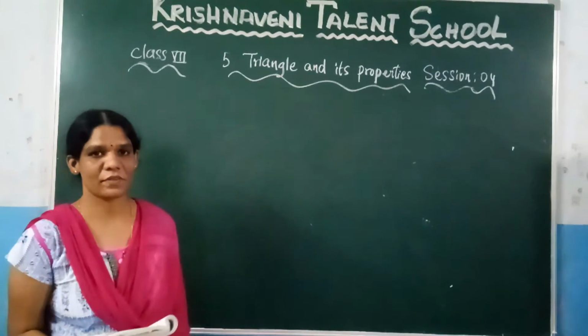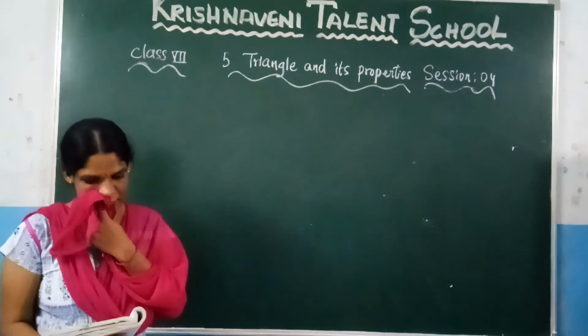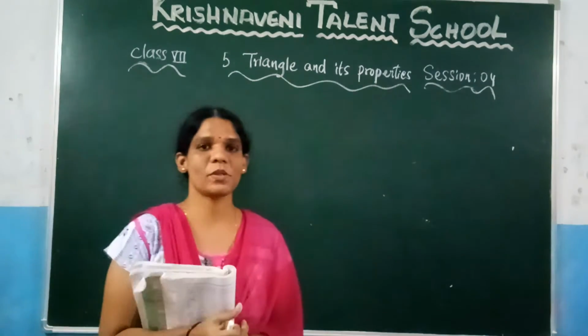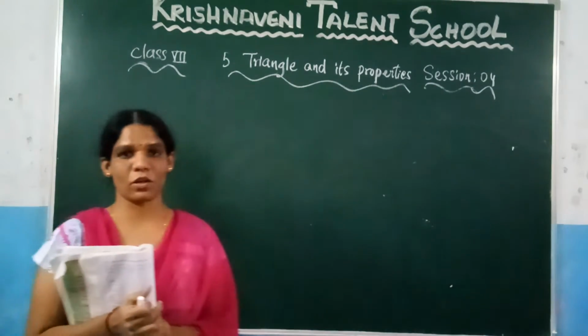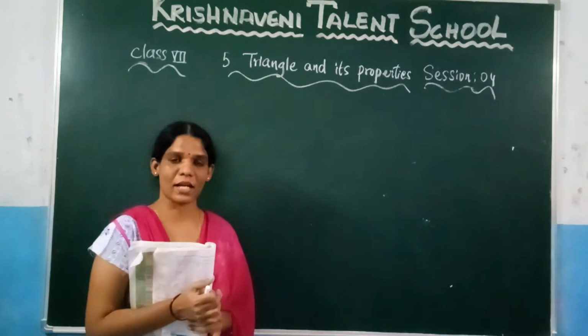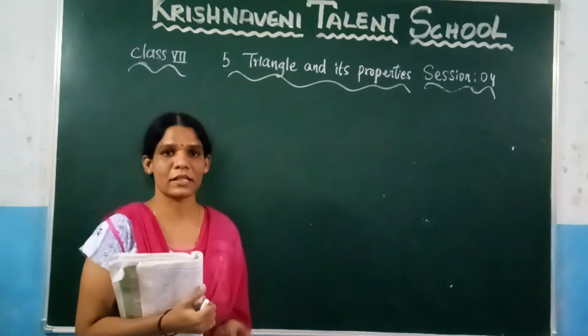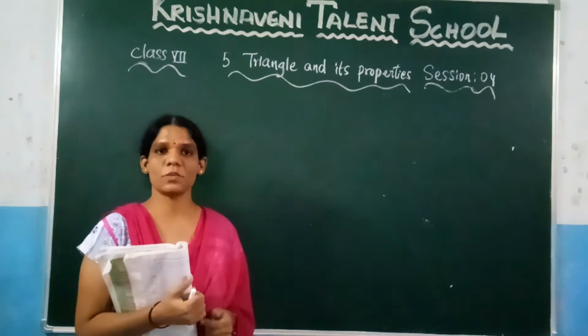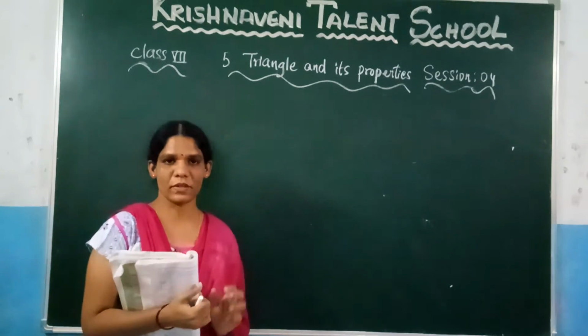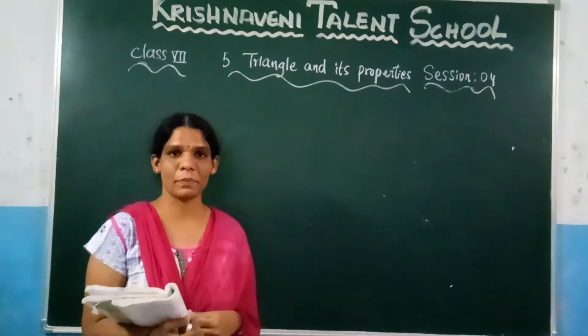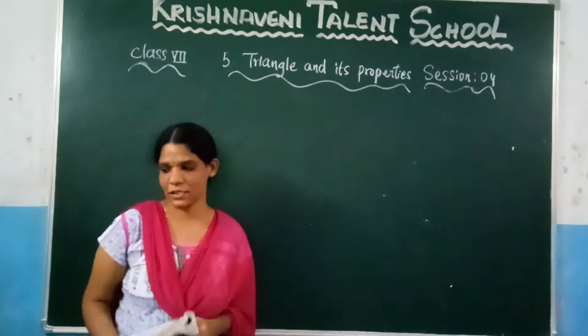In the last class we discussed exercise 1 in chapter 5. What we discussed was whether it is possible to have a triangle with these sides or not. So what is the condition to have a triangle? The sum of two sides of a triangle is always greater than the third side. Only then is it possible to have a triangle. That we have discussed. Now let us discuss the altitude and the median of the triangle in this session.